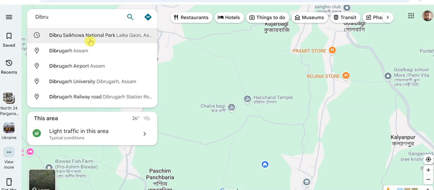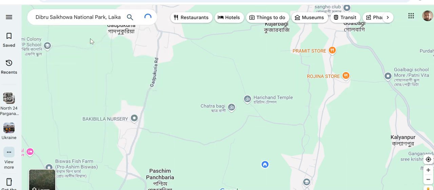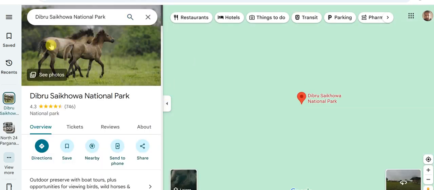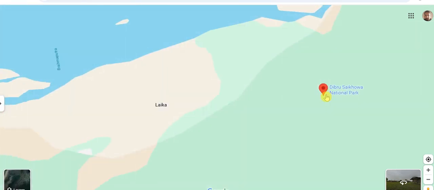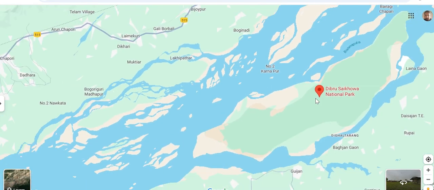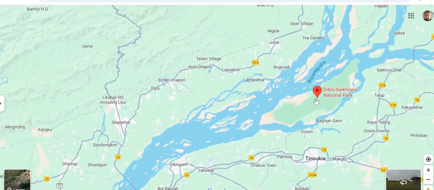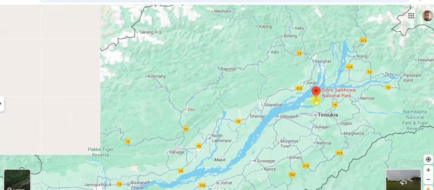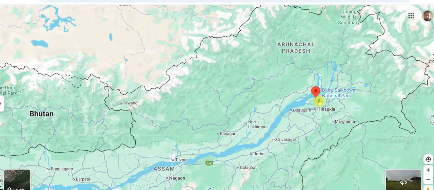Dibru-Saikhowa National Park. You see this is the feral horse. Now here we have Dibru-Saikhowa National Park. We have the Brahmaputra river here, right? That was mentioned also here. So if you see, it's located in Assam. Here it is located near Tinsukia, Dibrugarh, those places.